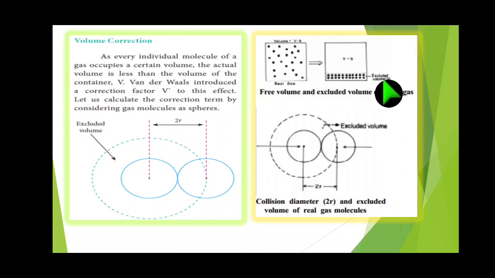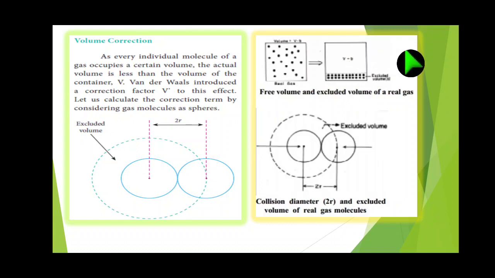That is called the excluded volume, B. According to the volume correction, we can find the remaining volume, that is V minus B. That also we can calculate.